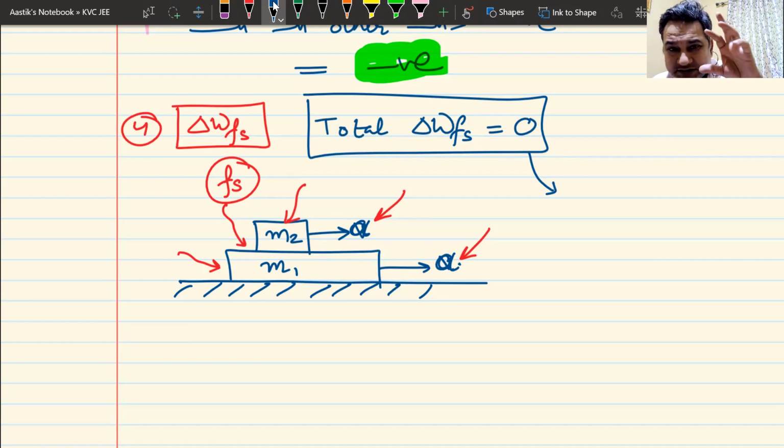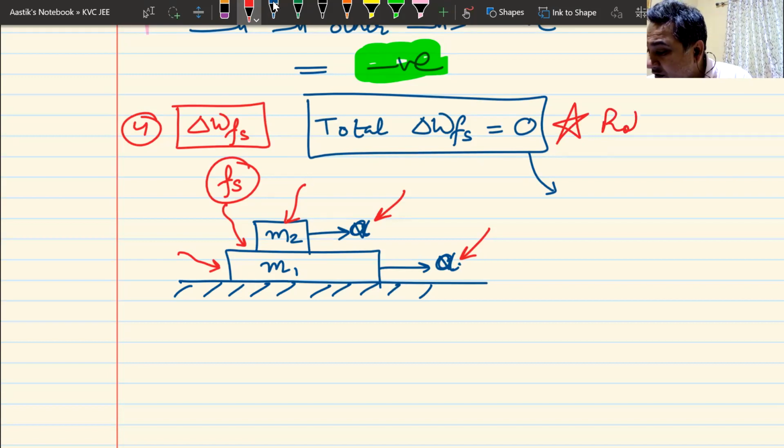Whatever work it does on one body, the same work it does on the other body, and hence the total work done becomes 0. And this is a very important concept that will come to you in this chapter, as well as in the chapter on rotation, where you would have static friction, still you would be conserving energy. What is energy conservation?